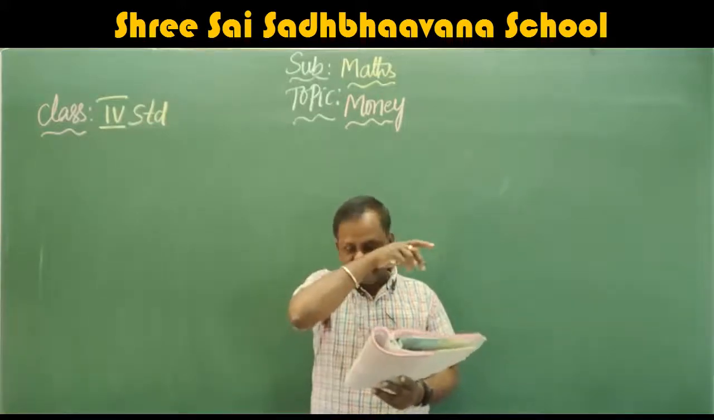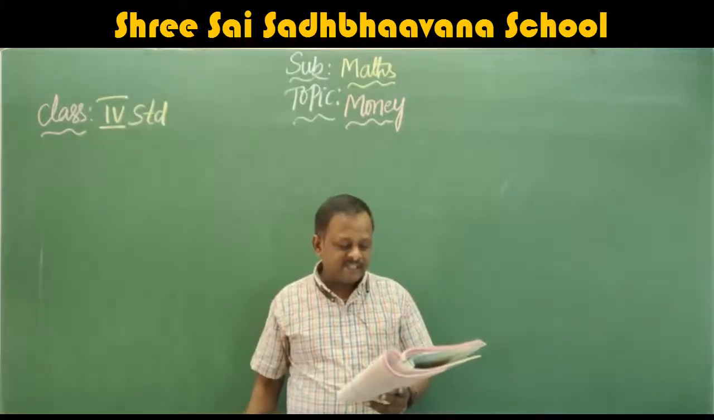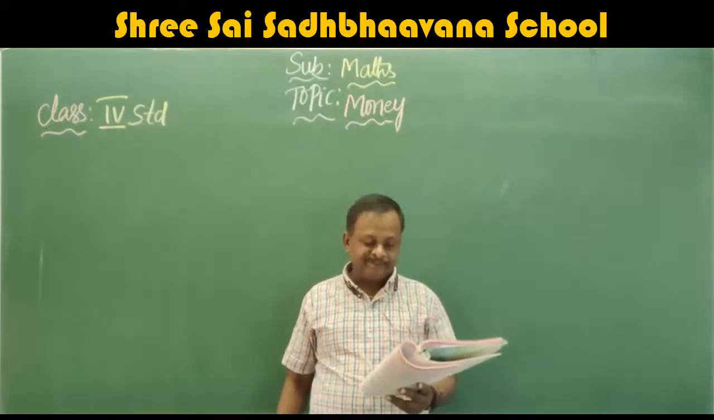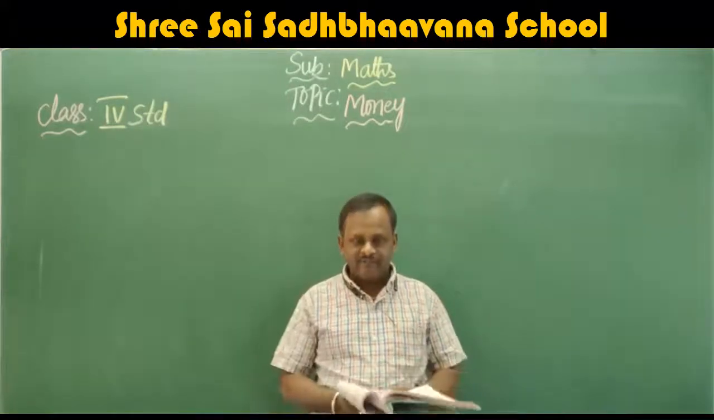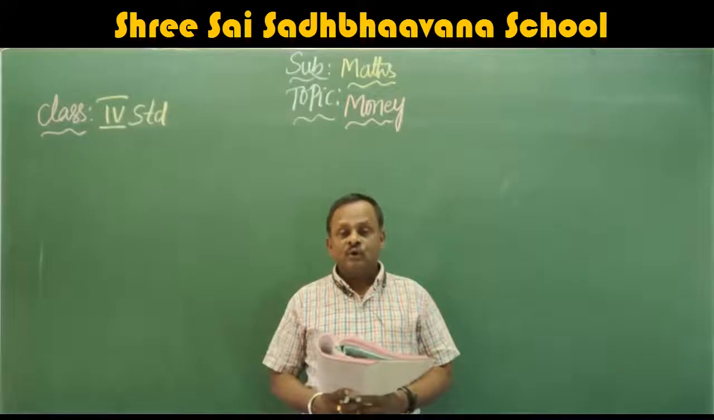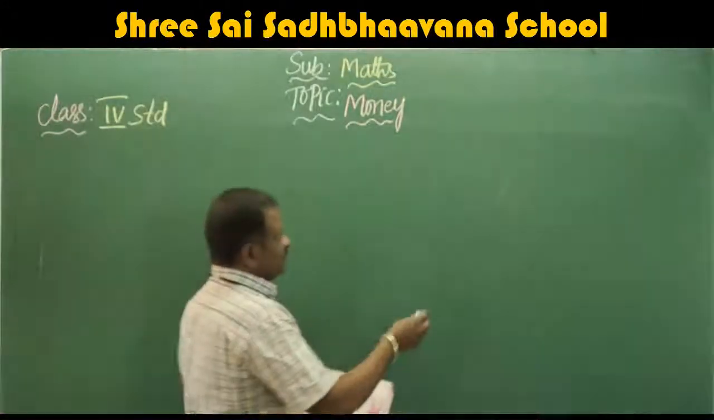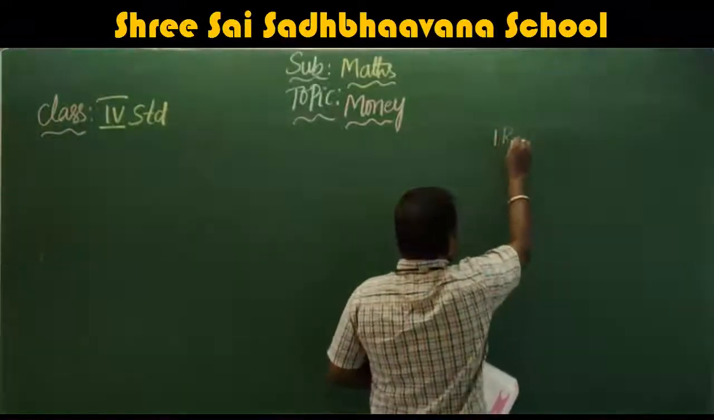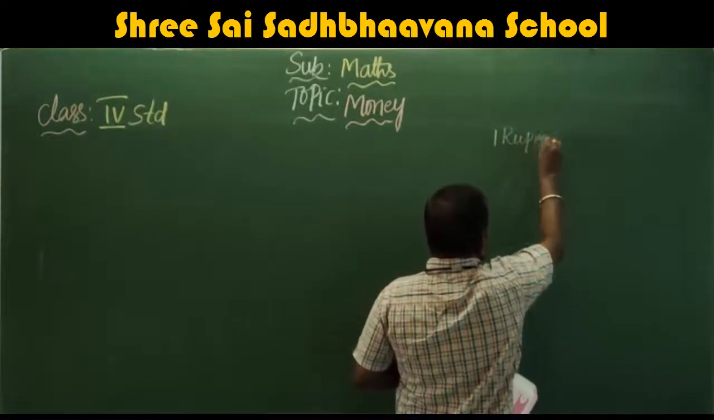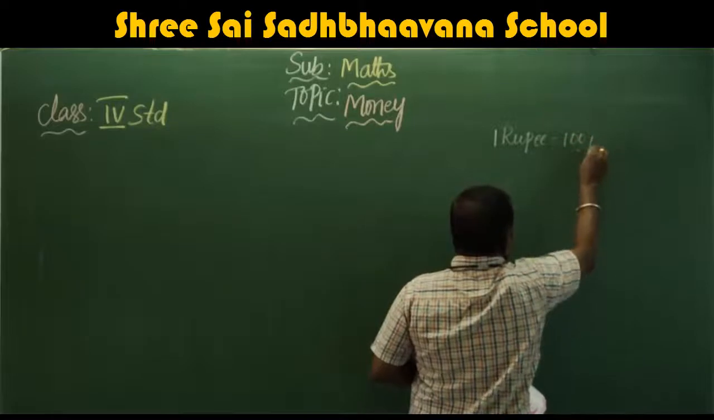Okay, first they have given here a definition: money. Indian money is based on the decimal system of numeration. The unit of money is rupee. Yes, the unit of money is rupee. 1 rupee is equal to 100 paise. You know very well, 1 rupee is equal to 100 paise.